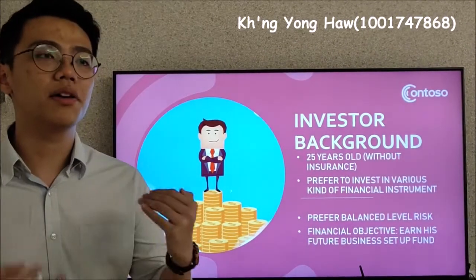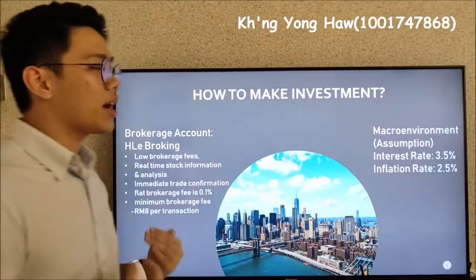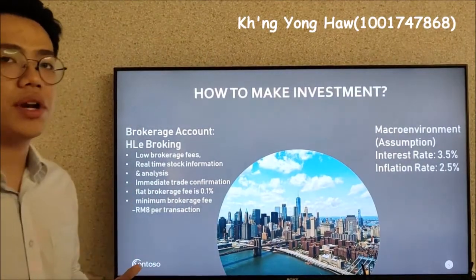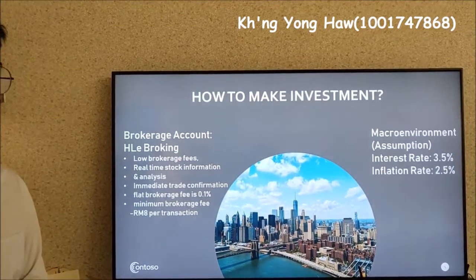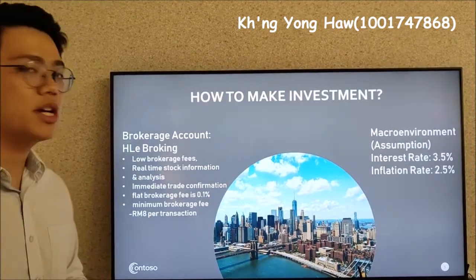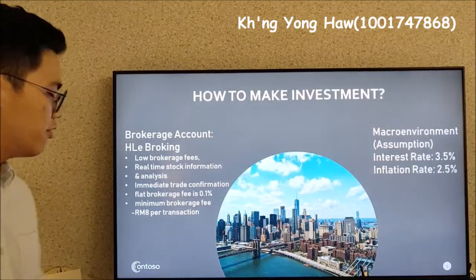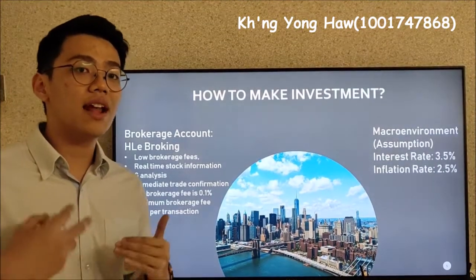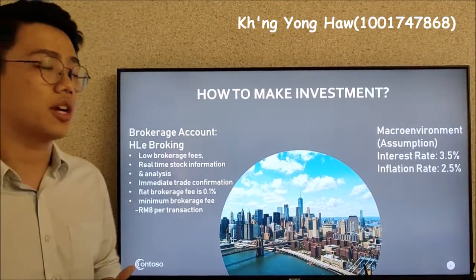After we understood his personal background, we recommended the brokerage account for him to trade with, which is HLE Broking. It provides low brokerage fees, real-time stock information analysis, and immediate trade confirmations. The brokerage fee can be as low as 8 ringgit per transaction.